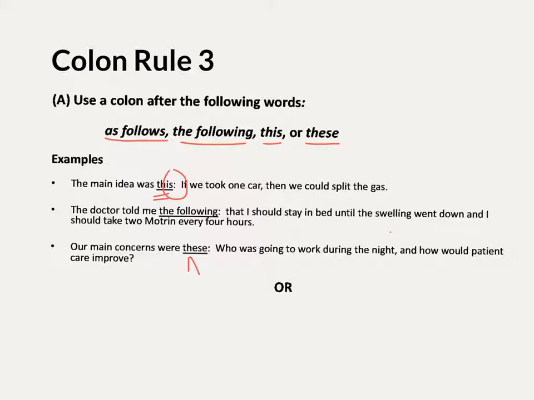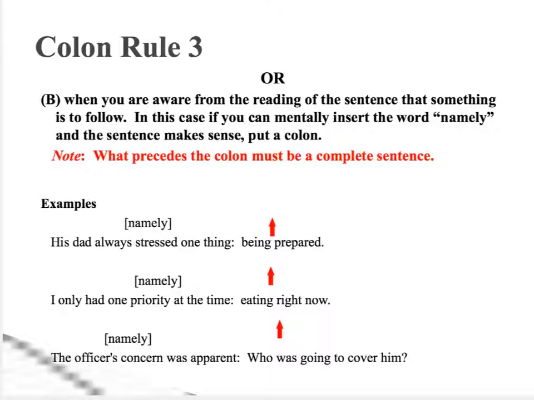And then now we're going to go on to part B. Okay, the second part of colon rule 3 is that when you're aware from the reading of the sentence that something is to follow, you use the colon. In this case, if you can mentally insert the word namely into the sentence and the sentence makes sense, put a colon. Now, unfortunately, this slide got a little messed up, so I'm going to cross these out and I'm going to X those out. Okay, the tabs didn't work for some reason.